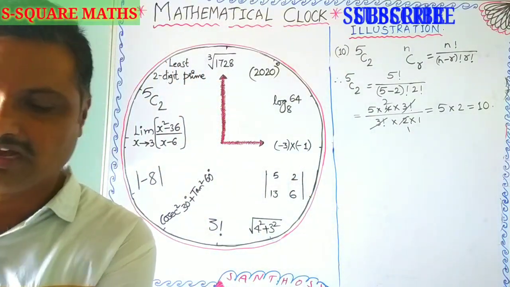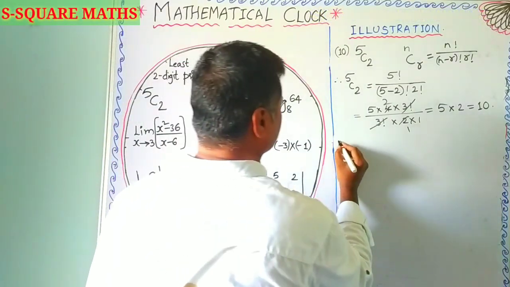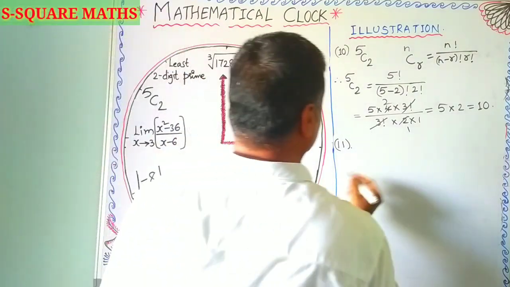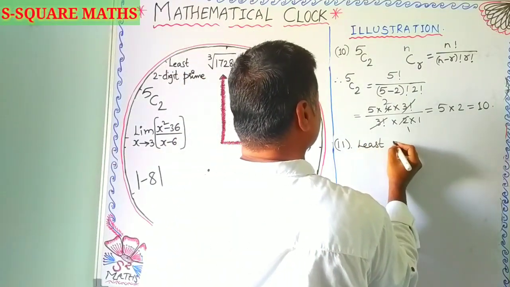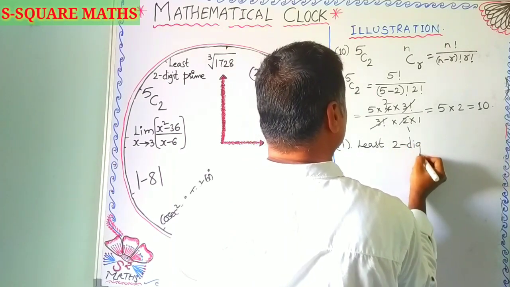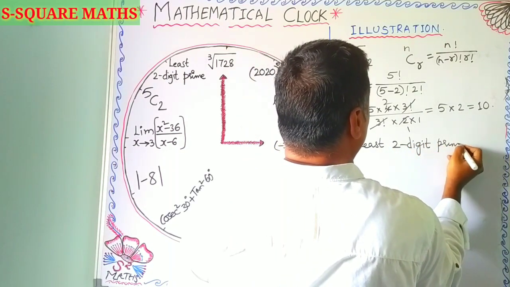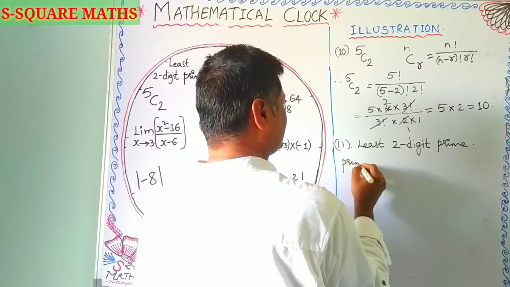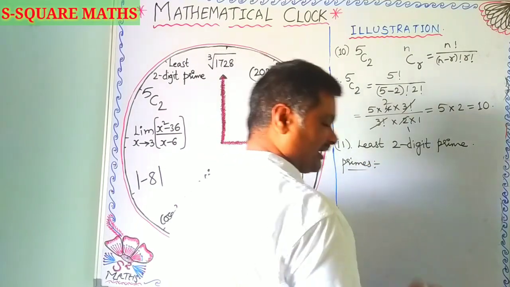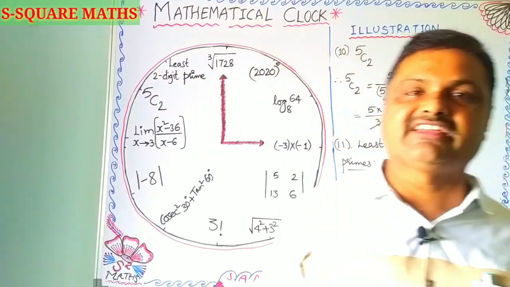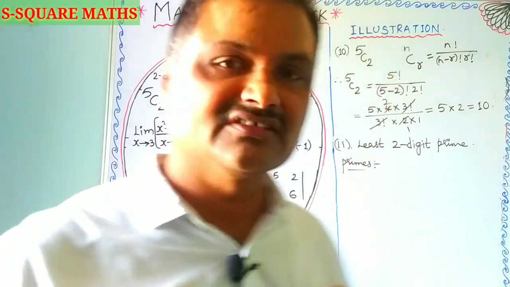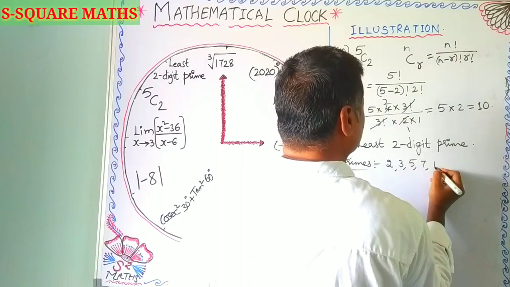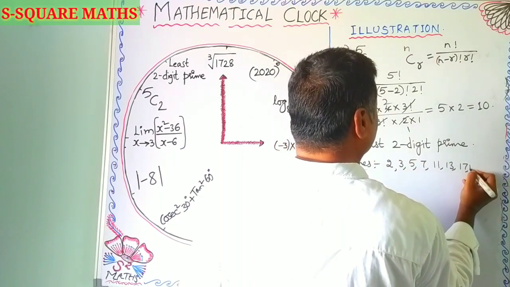So next, after 5C2, we are going to discuss the 11th one, the least 2-digit prime number. So our question is the least 2-digit prime number. Let us go through our prime numbers. What is a prime number? The numbers which have exactly 2 factors, 1 and itself. Some of the numbers are 2, 3, 5, 7, 11, 13, 17, 19, and so on.